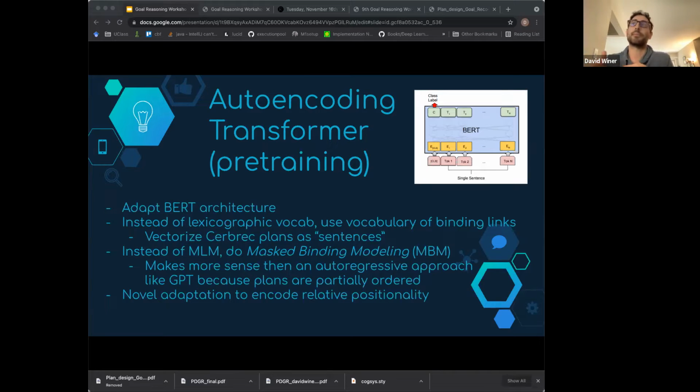We also describe in the paper a novel adaptation to encode the relative positionality of the binding IDs. Instead of linear positionality like language, we want to actually use the partial ordering of the plan to interpolate weights.